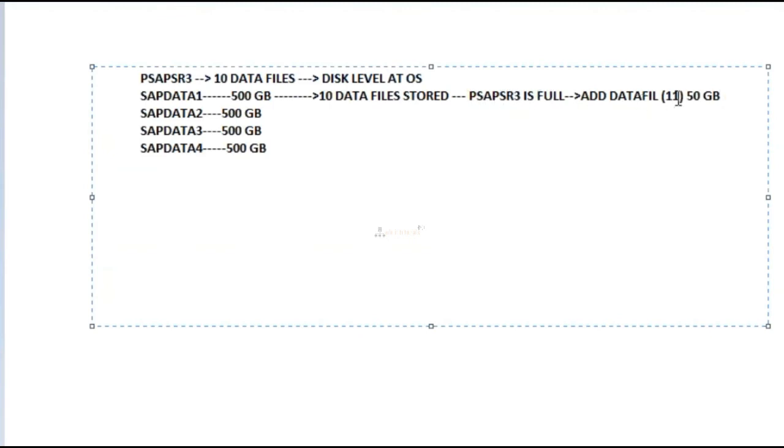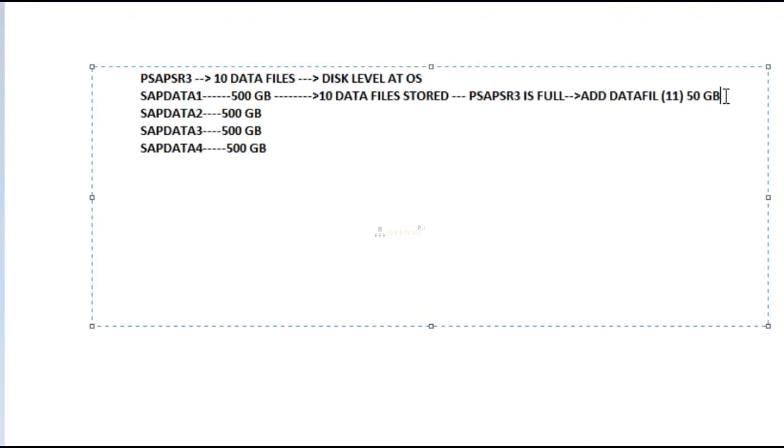For PSAPSR3, I have added one more data file with 50 GB, then what will happen? PSAPSR3 will get 50 GB of extra space, right? Whenever you add this data file, where am I storing it physically? In sapdata1, right? Using BR tools, I am adding data file 11 with 50 GB. But physically where is it stored? Physically it is stored in sapdata1 only, correct?